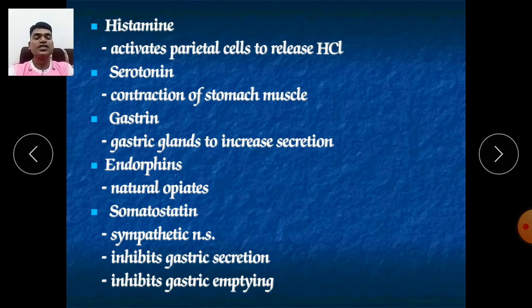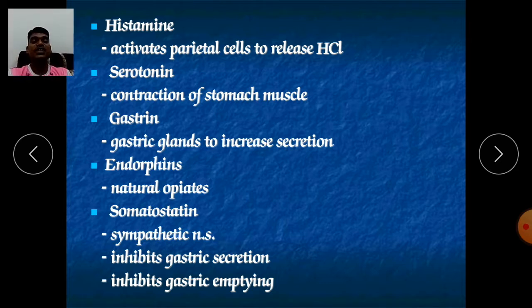Now as we know, histamine is there. Histamine activates the parietal cell to release HCl. So that's why we take drugs which work on the H2 receptor. Actually the H2 receptor is specially involved in the action of histamine, and that H2 receptor is related to the secretion of HCl from the parietal cell, not H1, only H2. If you take an H2 blocker, it will decrease the acid HCl in our stomach, for example cimetidine or ranitidine, and other drugs.